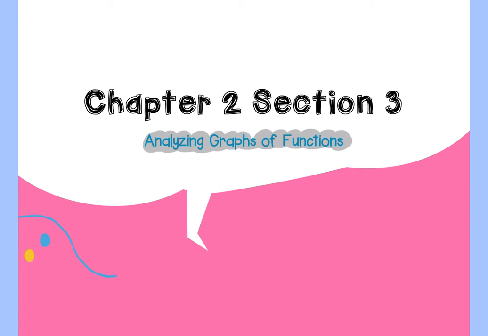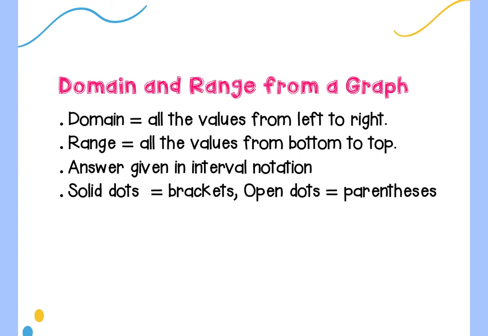So we start with domain and range. We talked about it yesterday. Domain is all the values of x. So domain is my x, which means I'm going to go from left to right on my graph. The range is all the y values. So I'm going to go from bottom to top because you want to go from least to greatest. All of these answers are going to be given in interval notation.